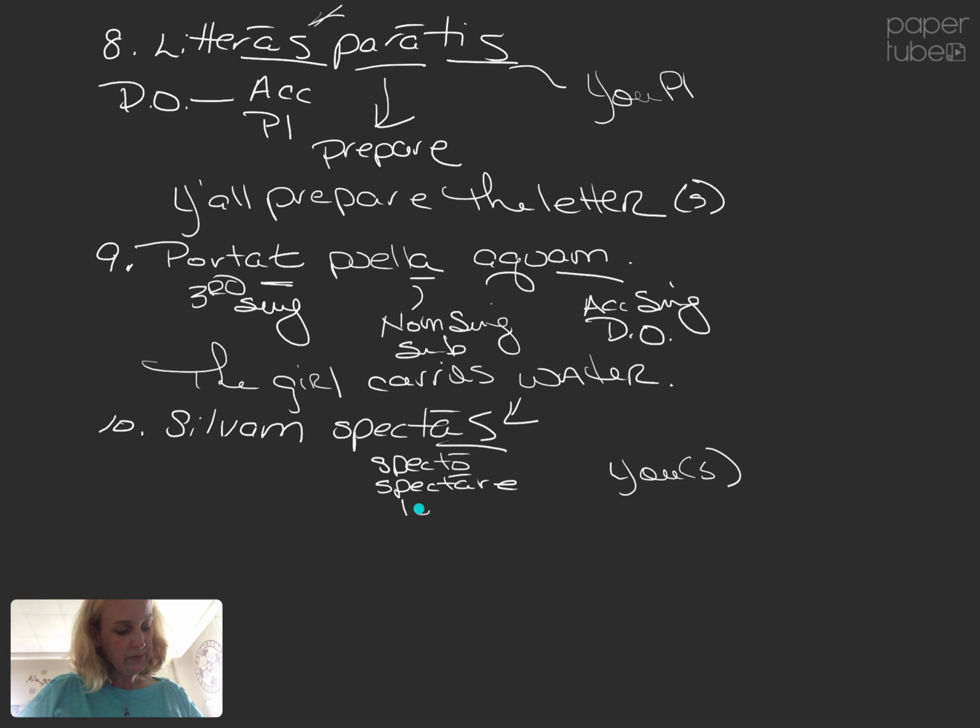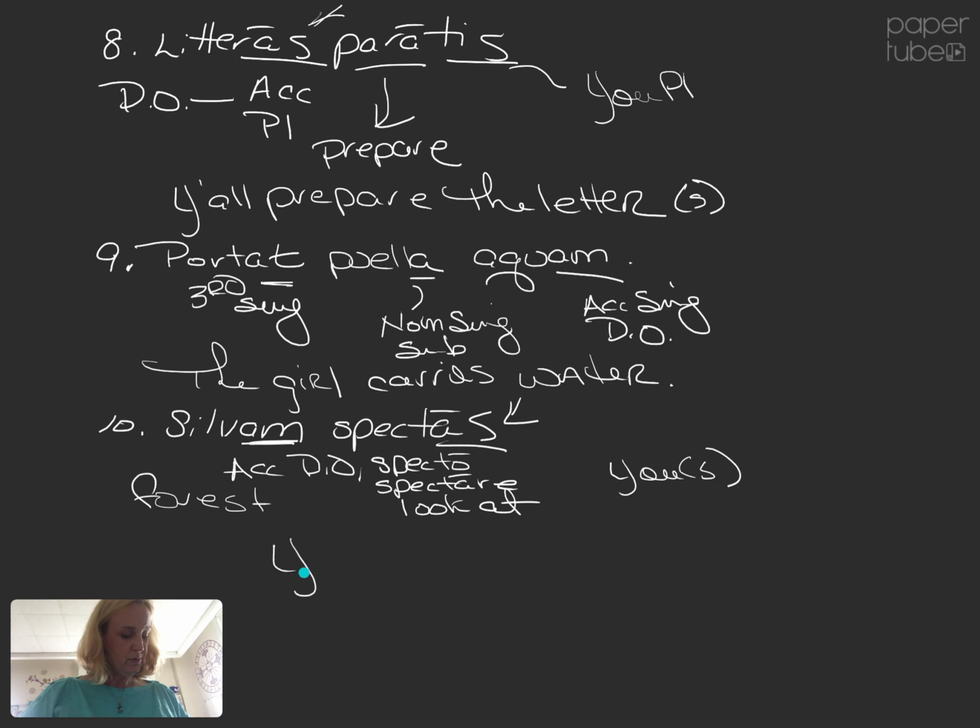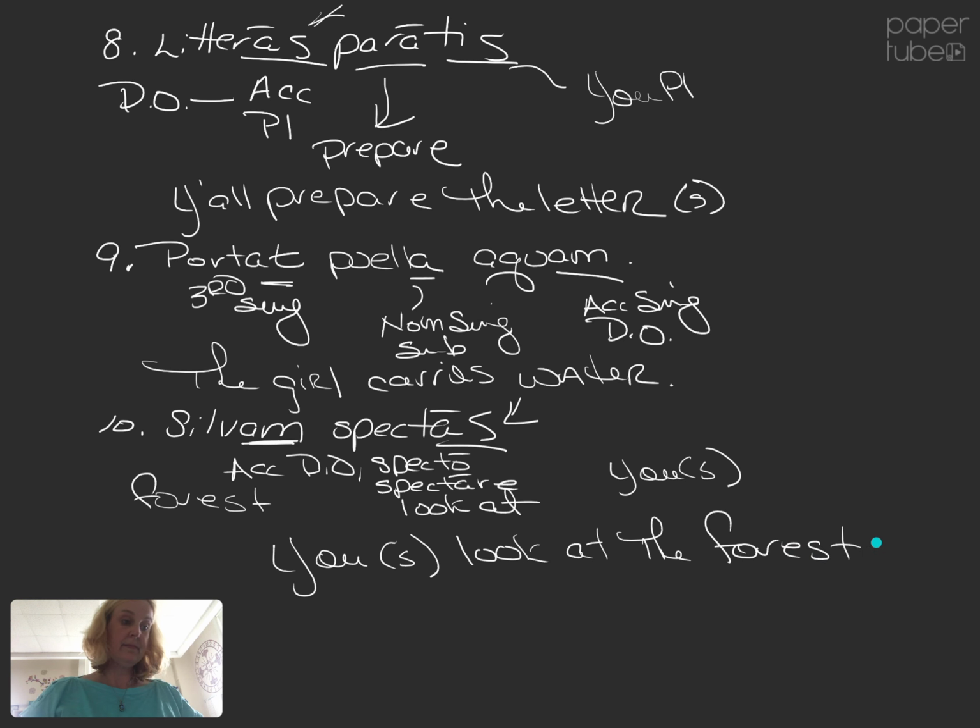You singular look at or watch. What are you watching? What's our direct object? Accusative, direct object, forest. You singular look at the forest. We're done C. Off to D.